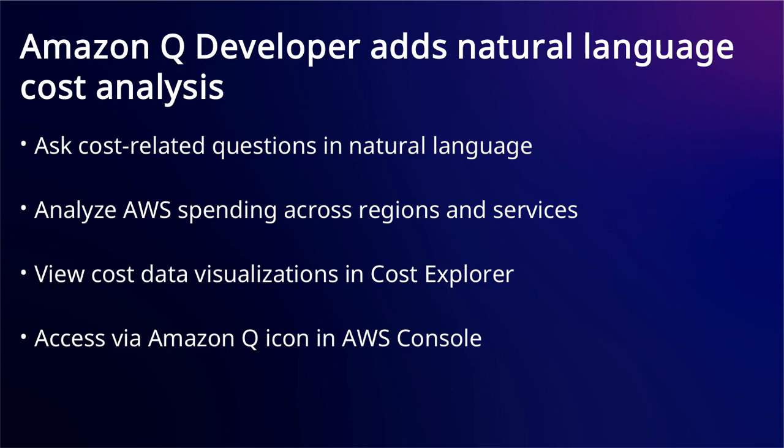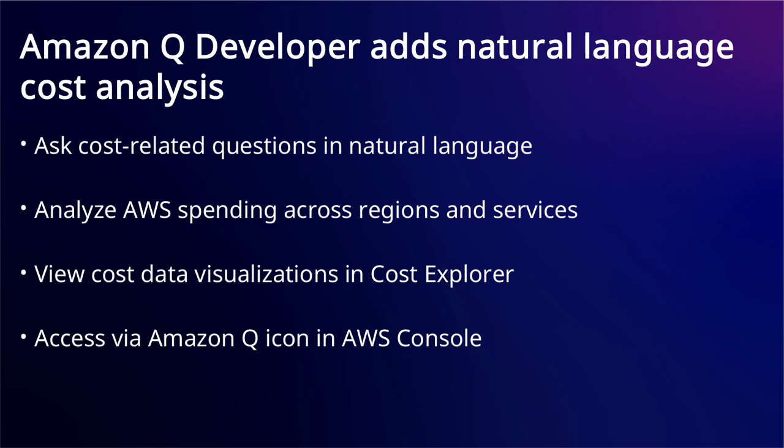Understanding and managing AWS costs can be challenging, especially for users unfamiliar with Cost Explorer. Amazon Q Developer now offers natural language cost analysis to address this issue. You can ask questions about your AWS spending in plain language, without prior knowledge of Cost Explorer. Q interprets your queries, analyzes cost data, and provides clear responses.